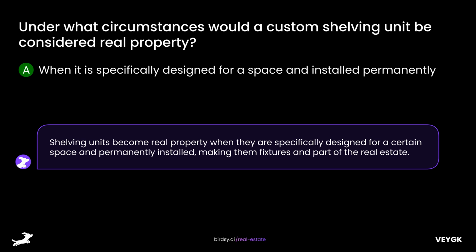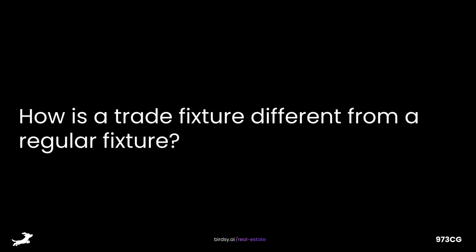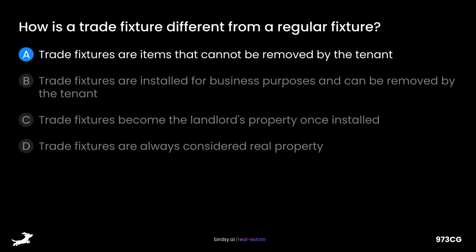Shelving units become real property when they are specifically designed for a certain space and permanently installed, making them fixtures and part of the real estate. How is a trade fixture different from a regular fixture? Is it A, trade fixtures are items that cannot be removed by the tenant?